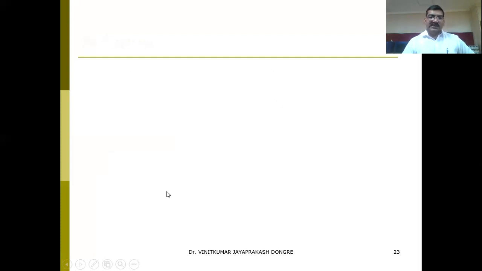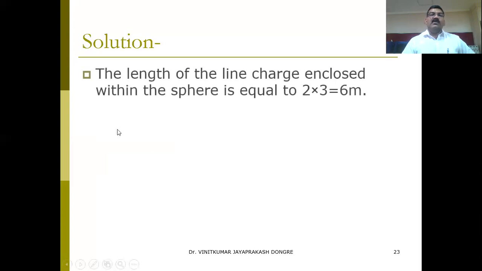How to solve this? The length of the line charge enclosed within the sphere: the radius is 3 and the diameter is the radius into 2, so the diameter will be 6 meters.